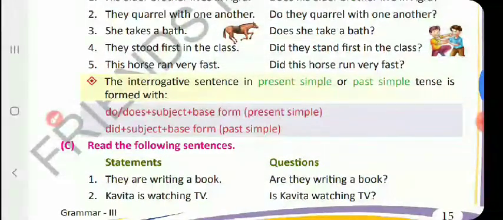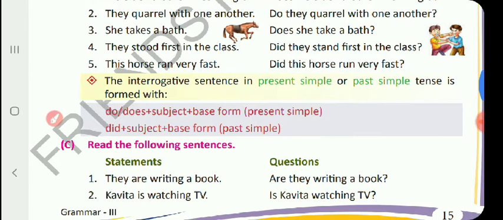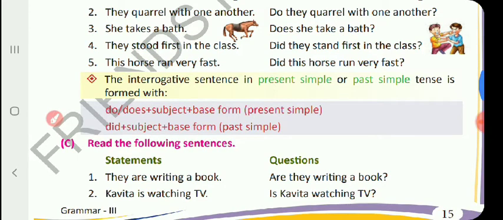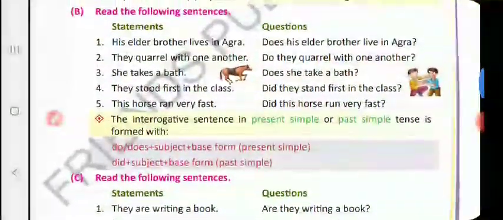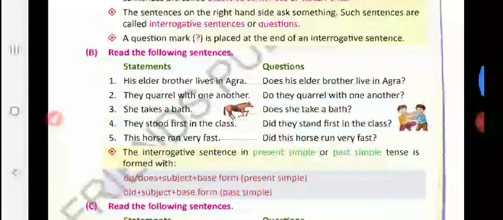Okay, now with the singular subject in past simple. The horse ran very fast. How are we going to change? For both subjects, singular and plural, we take what? Did. Did this horse, see, first form of the verb, run very fast? Okay, it is asked, did this horse run very fast? So, I repeat the first example once again.